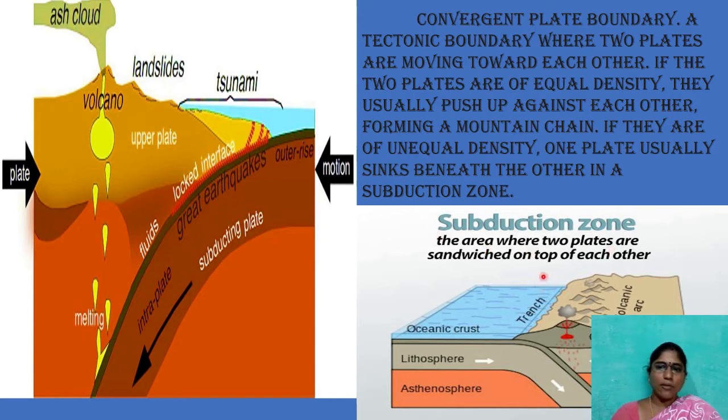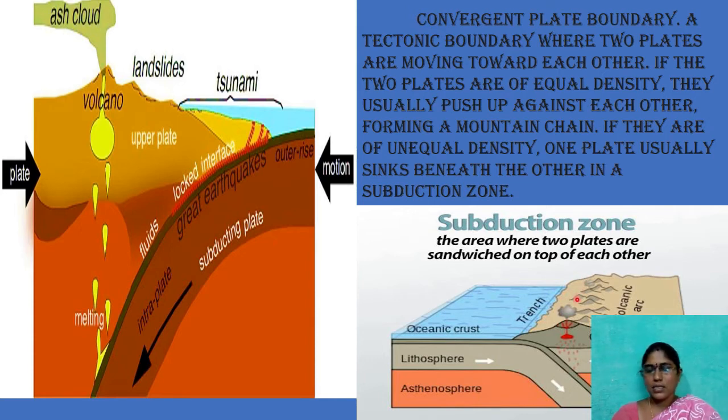The area where two plates are sandwiched on top of each other. See here. This is one plate. This is another plate. Both are of equal density so that they crush each other here, and it causes formation of the mountain ranges due to the convergence.